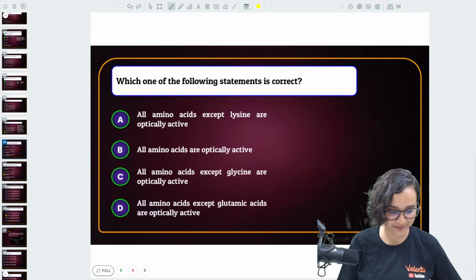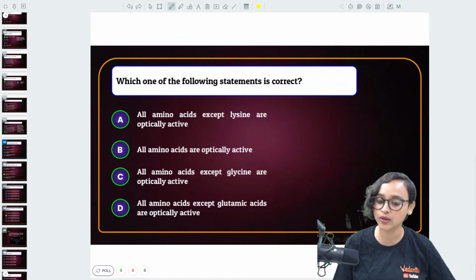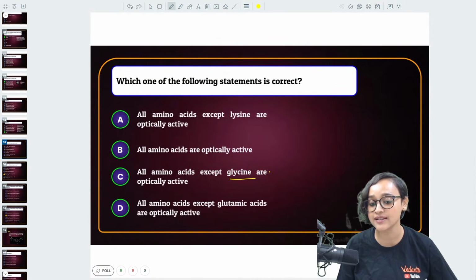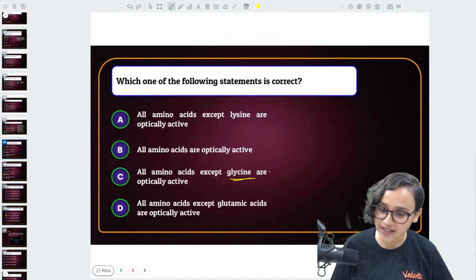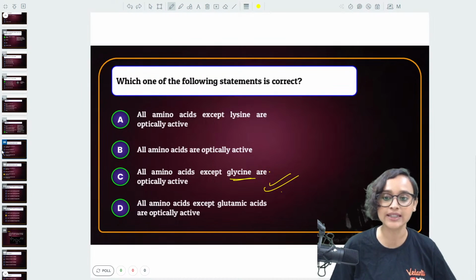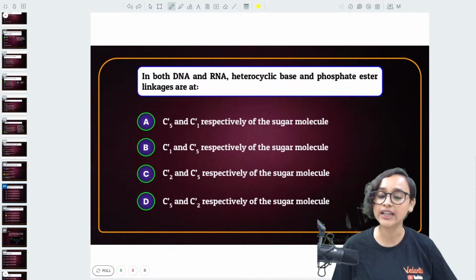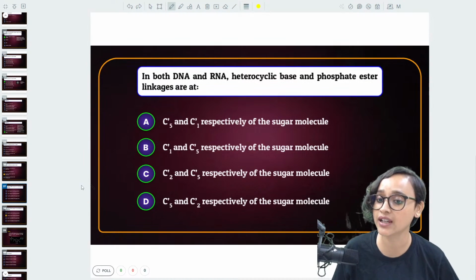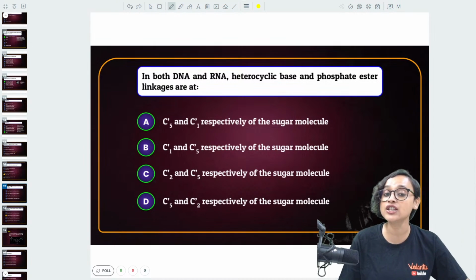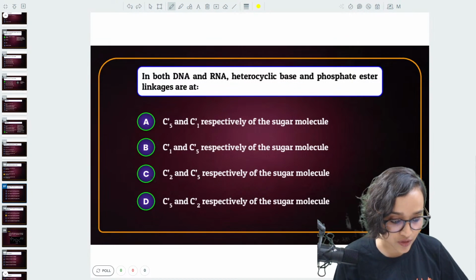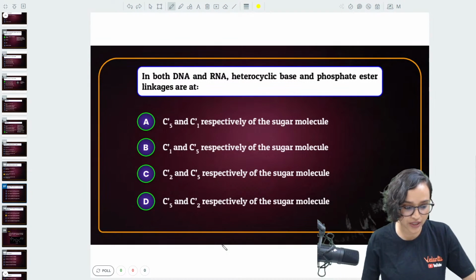Anyway, guys, what's the answer? The answer is all amino acids except glycine. Glycine is not optically active, but all amino acids except glycine are optically active. Okay, this is the correct one. Moving on. In both DNA and RNA, heterocyclic base and phosphate ester linkages are at. Okay, this is also very easy, guys. You can do this. Tell me.